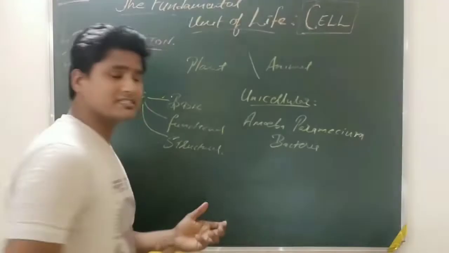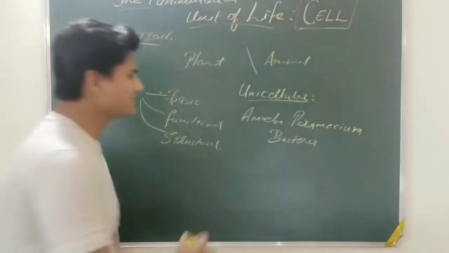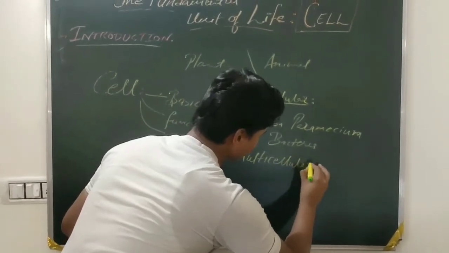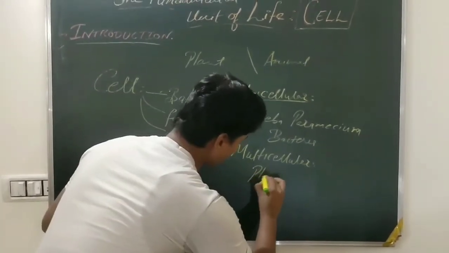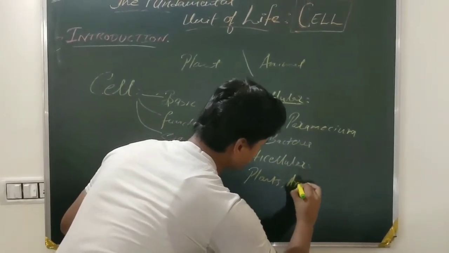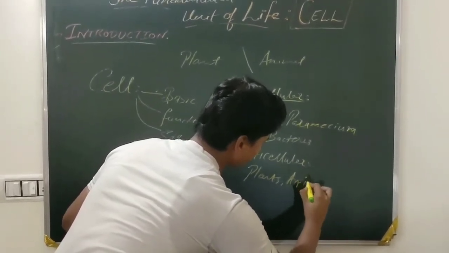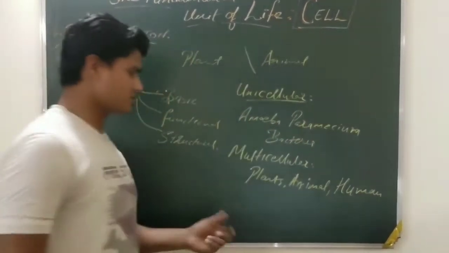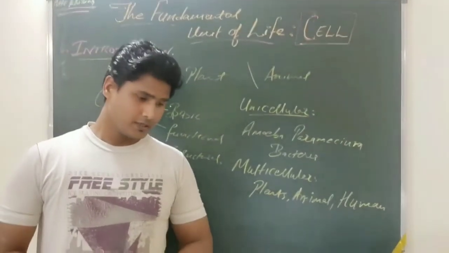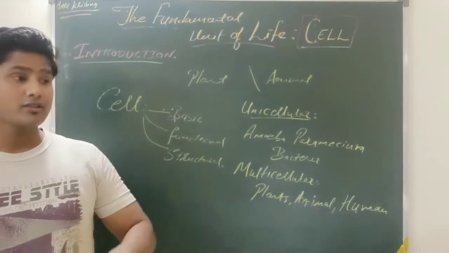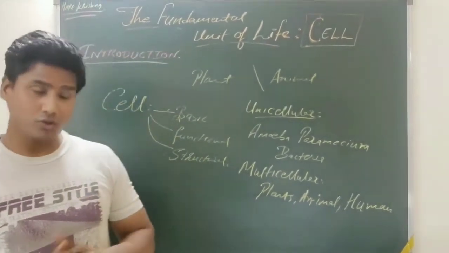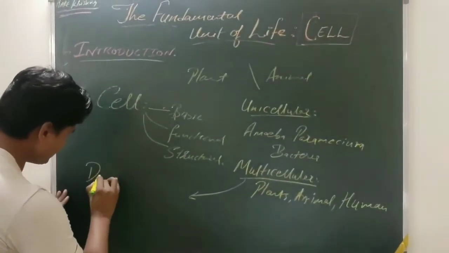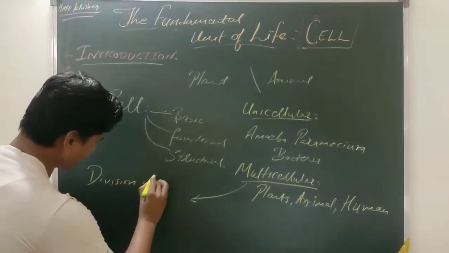Similarly, if any living organism is composed of many cells, it can be said as multicellular. The examples may be plants, animals, as well as humans. Students, in a multicellular organism, every part of the body or group of cells performs a different function. So we can say that in multicellular we can find the division of labor.